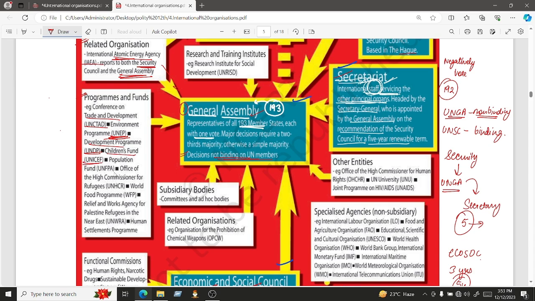Then there is the population fund, UNFPA. It also works towards the population. Then there is the Office of the High Commissioner for Refugees. There are so many people who migrate from their home country to another country because maybe their own country has been affected by war, or there is no security, or there is an economic or financial crisis.